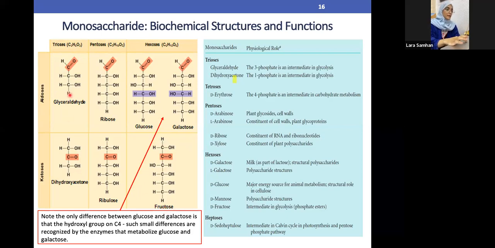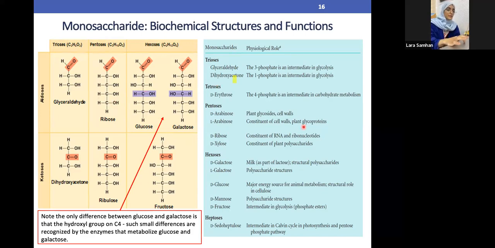So now, alhamdulillah, we are oriented to how the figures are. We understood how they are. We understood what's aldehyde. We understood what's ketone. We understood what's ose. Anything that ends with ose is basically a sugar. So alhamdulillah, now we at least understand what those things are.